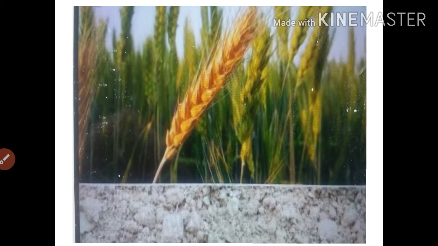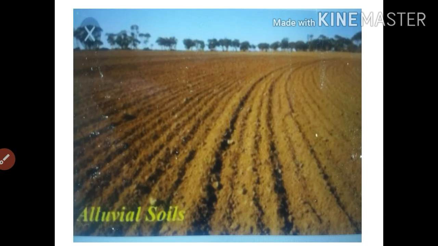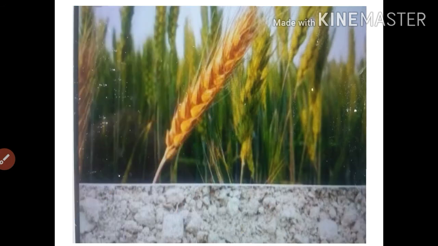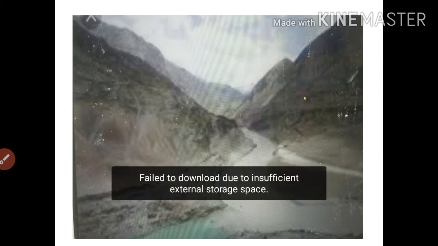The velocity of the river decreases, which results in the formation of riverine islands. I think you know that Majuli in the Brahmaputra river is the largest inhabited riverine island in the world.